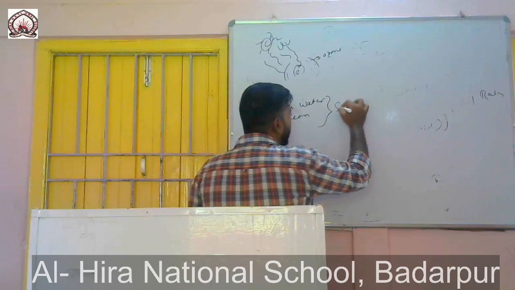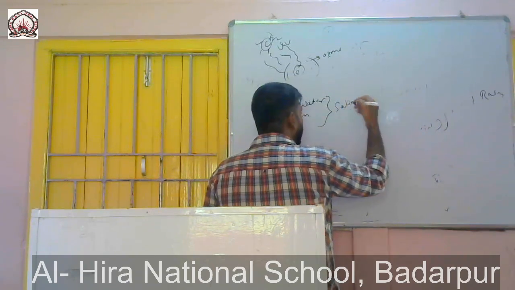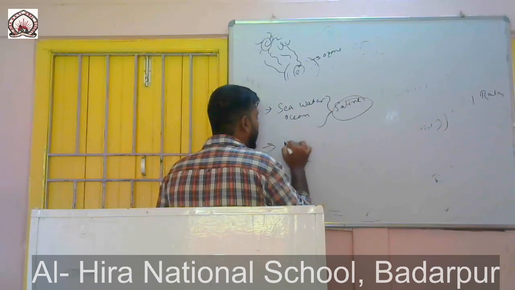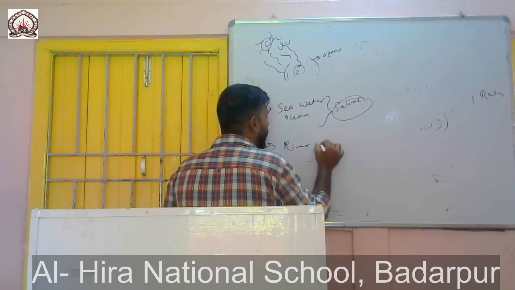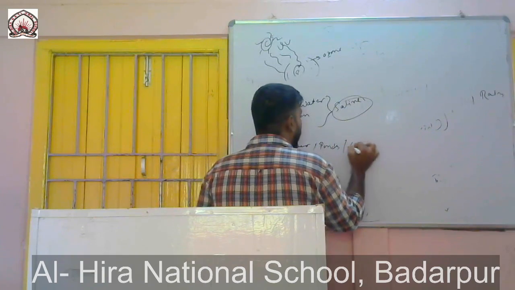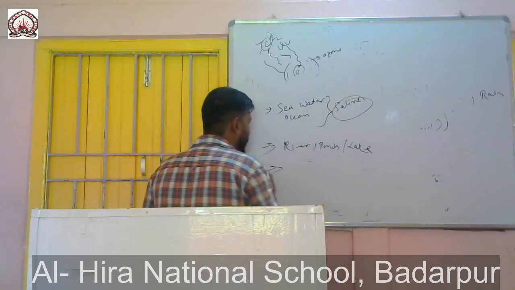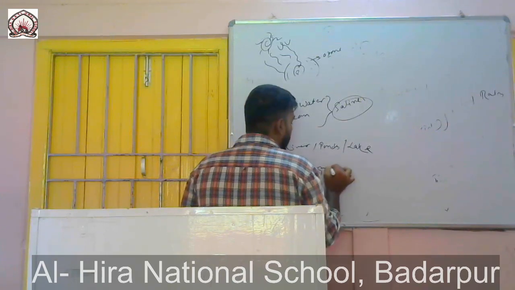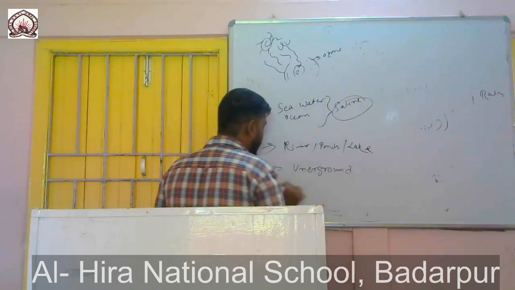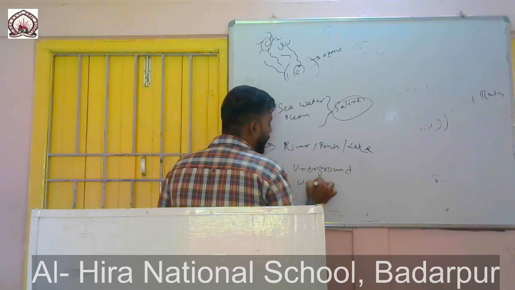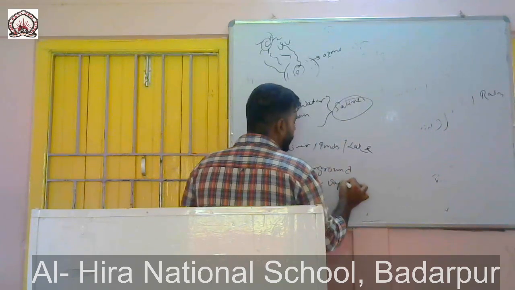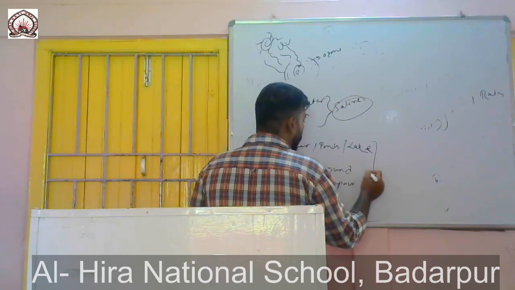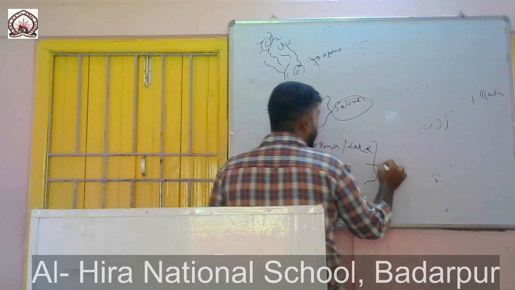So they are basically saline, which is not usable. There are other water bodies like rivers, ponds, lakes. There is water found underground, and water is also present in the form of water vapor in the atmosphere. So these are usable. Water vapor obviously we cannot use, but the others are usable.